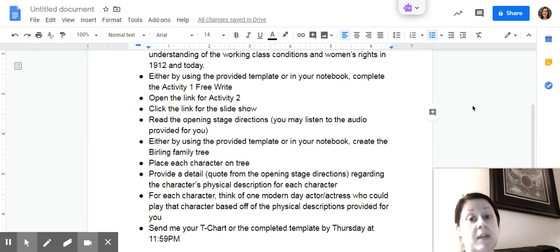Either by using the template I provide for you or in your notebook, please create a family tree for the Burling family. Please place each character on the tree. Provide a detail, which will be a quote from the opening stage directions regarding each character's physical description. Once you've completed the detail, please provide one modern-day actor or actress who you believe could potentially play that character.